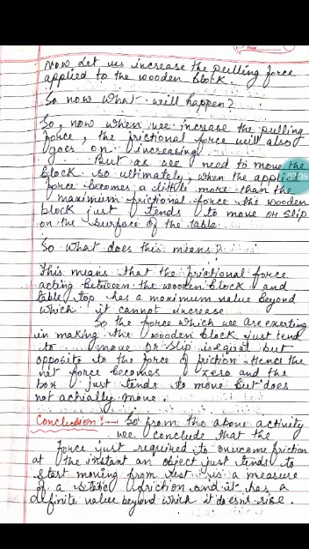So now we draw our conclusion. From the above activity, we conclude that the force required to overcome friction at the instant an object just tends to start moving from rest is a measure of static friction, and it has a definite value beyond which it does not increase. Got it?